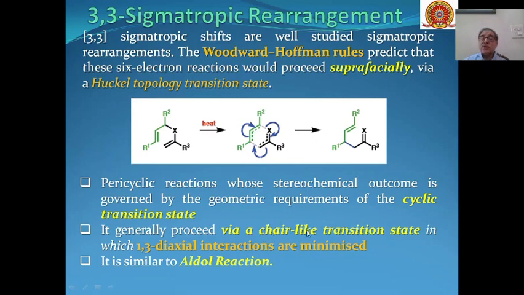So the transition state involved mostly will be a chair transition state, and these sigmatropic rearrangements are similar to aldol reactions. So these types of dienes are converted into these types of systems through 3,3 sigmatropic rearrangement.